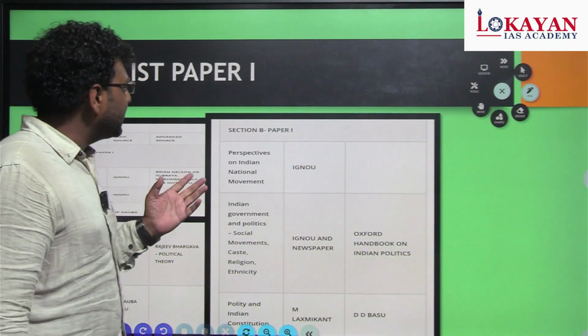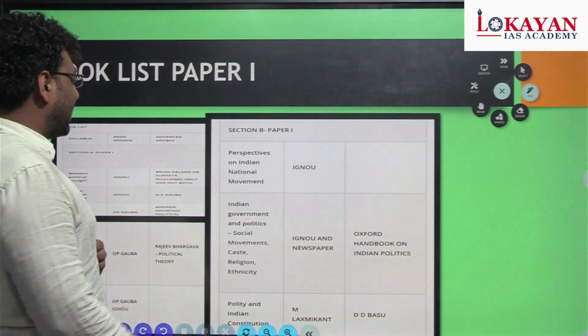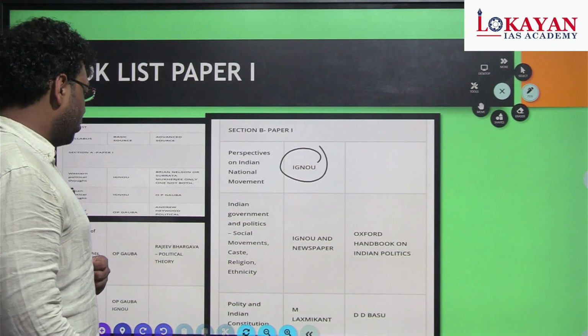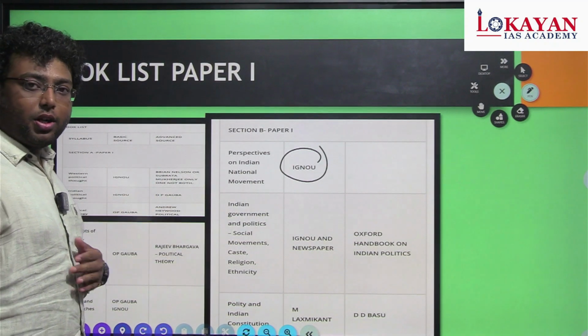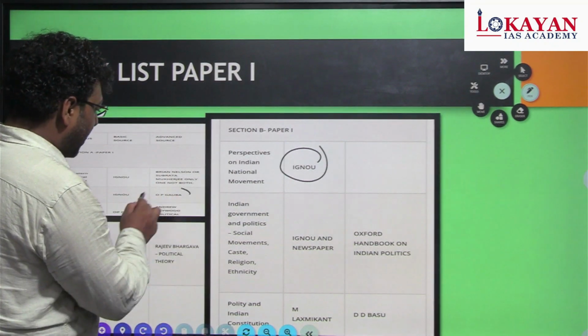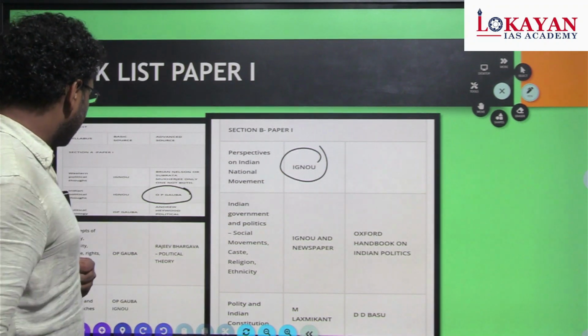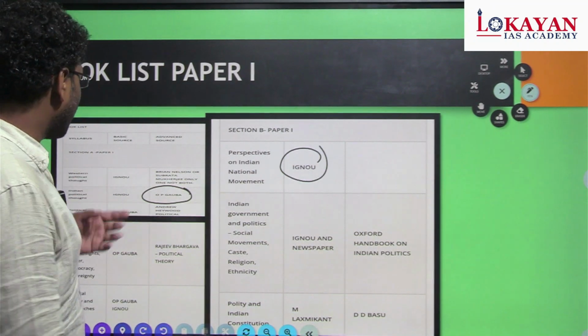So this is a book list of PSIR, where the most important is the IGNOU notes for your complete optional subject. Then for part 1, that is OP Gauba as well as Sushila Ramaswamy for your Western political thought.